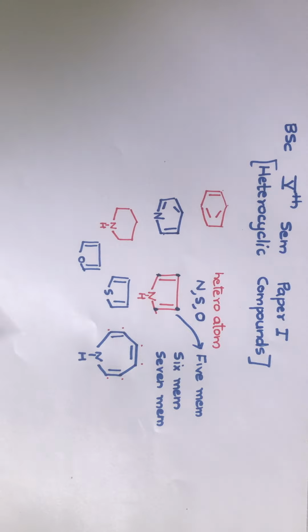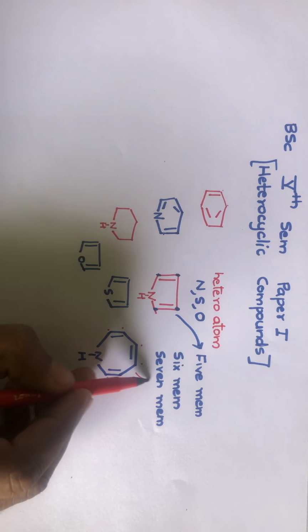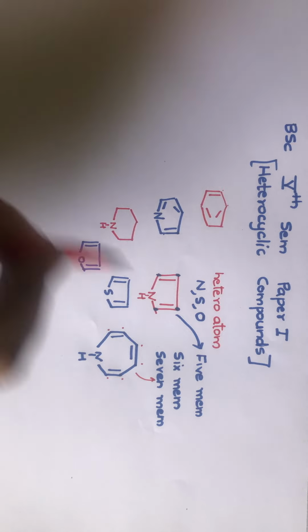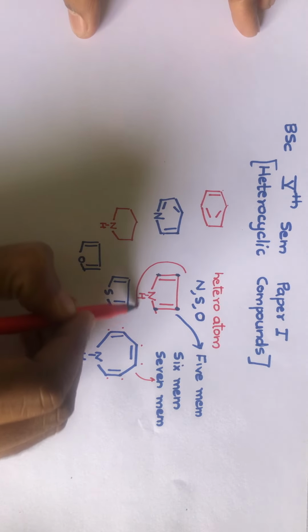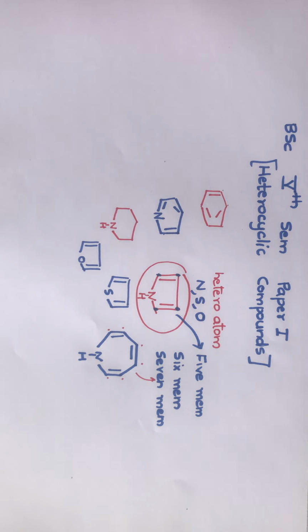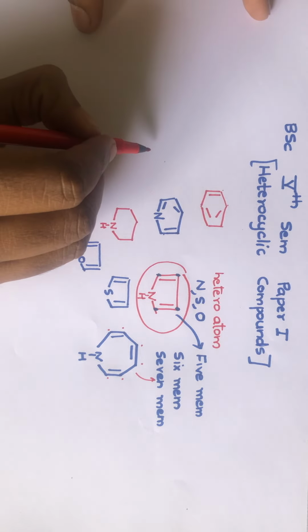So 6 carbon and 1 nitrogen. So this is a 7-membered heterocycle. So these heterocyclic compounds can be classified based on the ring size. Even we can further classify them by the number of heteroatoms that are present. For example, take this example. This is a 5-membered heterocycle containing 1 heteroatom. So I can give another example.